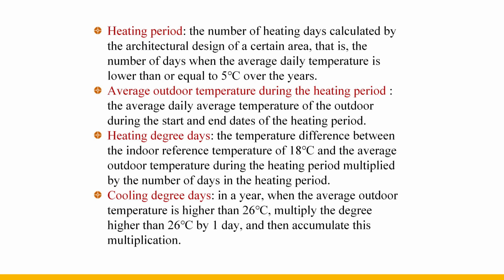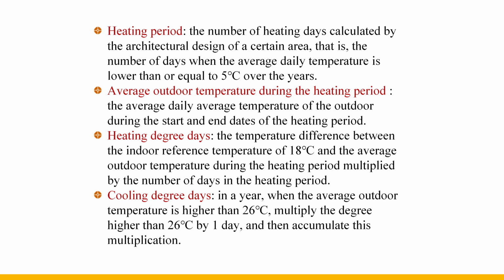The heating period refers to the number of heating days calculated by the architectural design of a certain area. That is, the number of days when the average daily temperature is larger than or equal to 5 degrees Celsius over the years. The average outdoor temperature during the heating period refers to the average daily average temperature of the outdoor during the start and end days of the heating period.